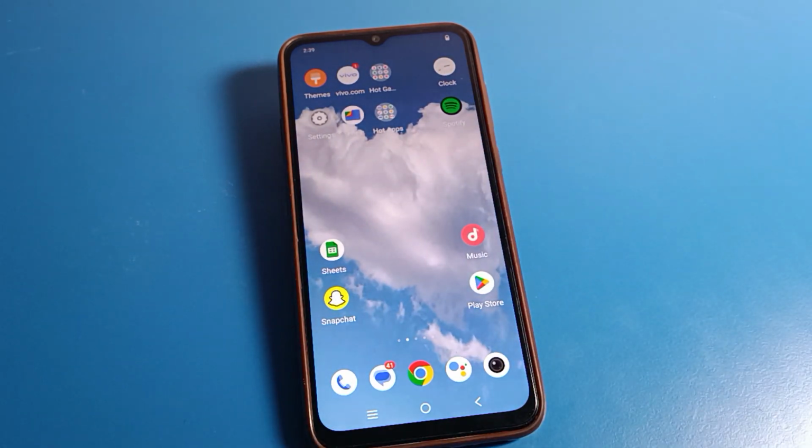Today friends we are going to talk about Vivo phone settings, and I am going to show you how to power off a Vivo phone. If you want to power off your phone, I will tell you how in this video.